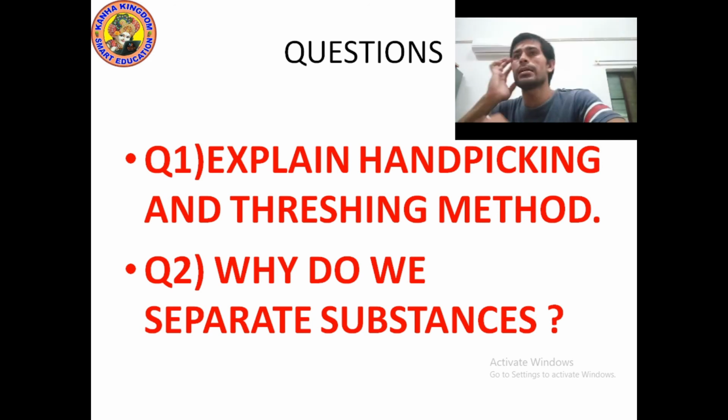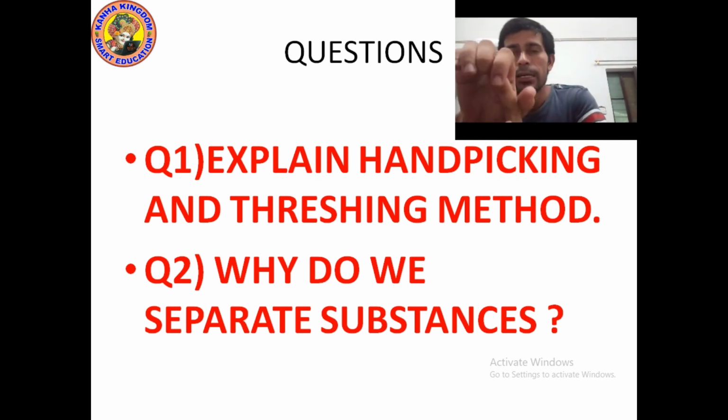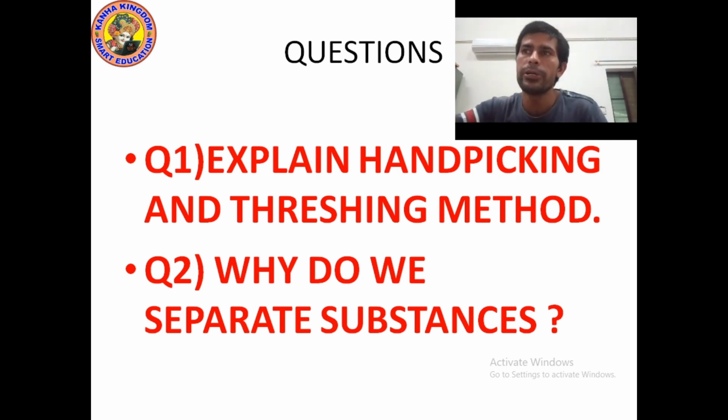So there are 4 reasons. Reason number 1, to obtain two different but useful components. Reason number 2, to remove non-useful components. Reason number 3, to remove impurities or harmful components. Reason number 4, to group substances of different size.